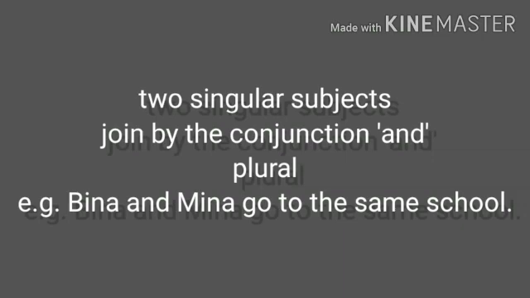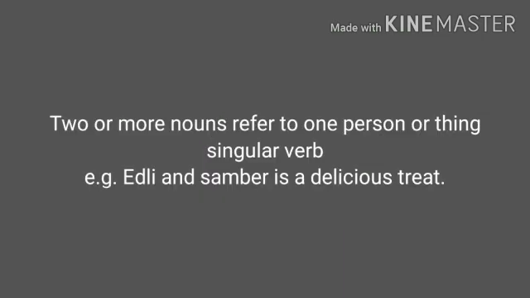When a sentence has two singular subjects joined by the conjunction and, the verb must be plural. For example, Bina and Mina go to the same school. Now Bina and Mina are joined by the conjunction, that is and. So it becomes plural. That's why we took the plural form of the verb, that is go.